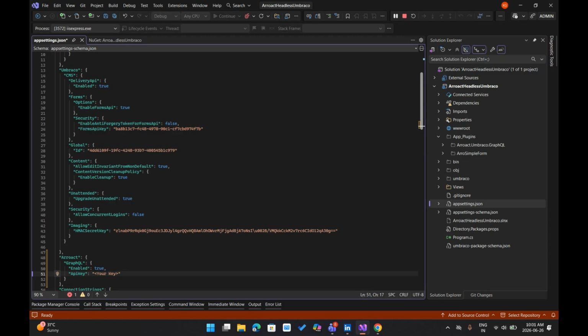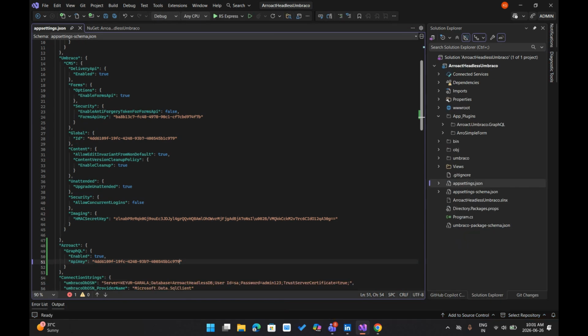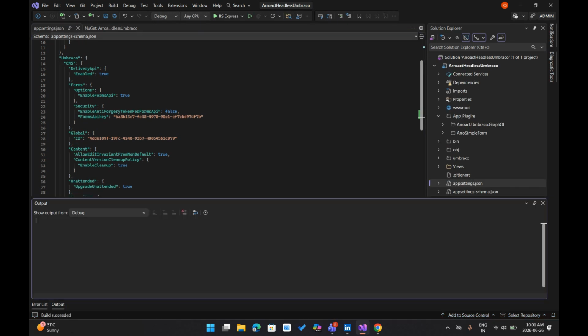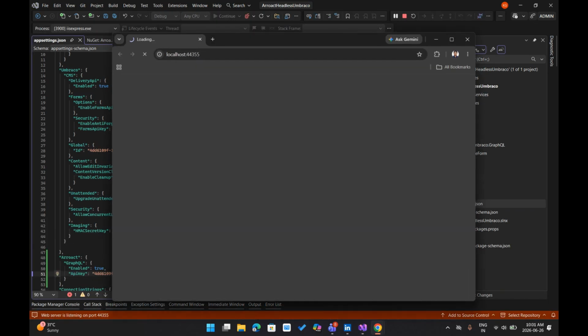Currently, I am just copying an ID of anything and pasting it as a key, so that our GraphQL runs fine for all the queries we require. Let's run this project again. Now the project is running.